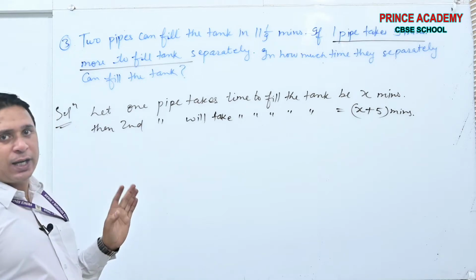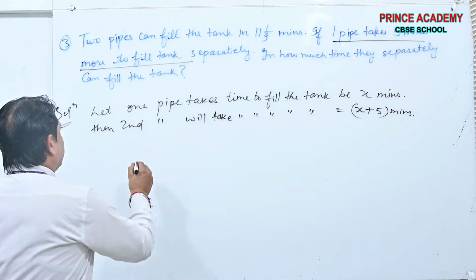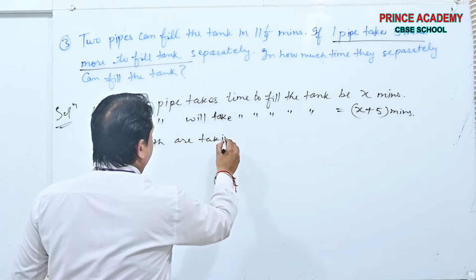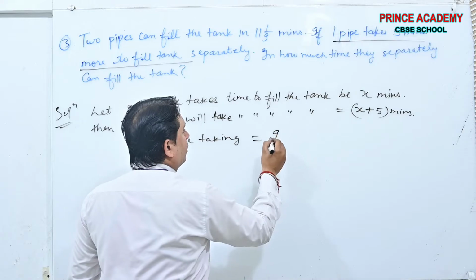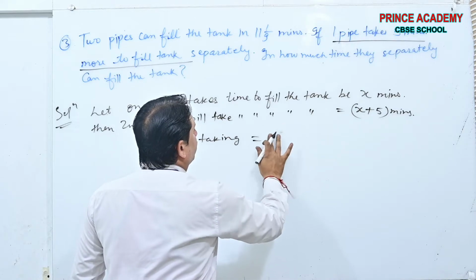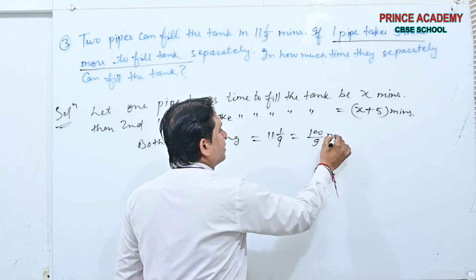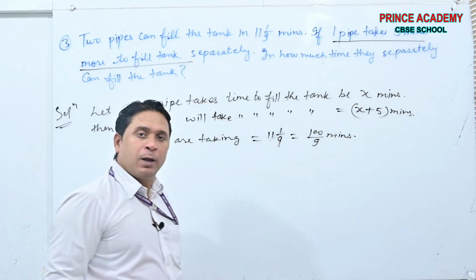Now see, what is the condition? Both are taking 11 1 by 9, that is 100 by 9 minutes. Yes or no?